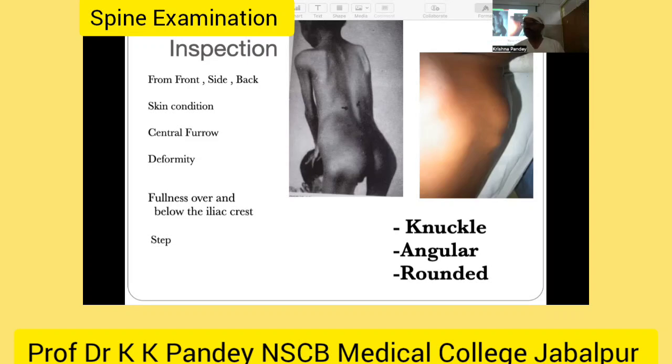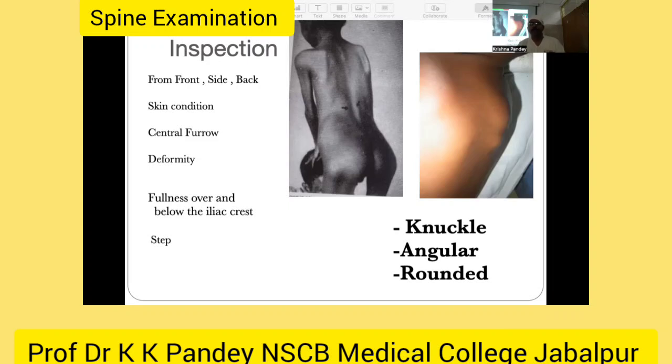That should be an alarm to you that there may be collapse of a vertebra producing the knuckle. But in cases of angular deformity, more than one vertebra is involved, two to three vertebrae, and there is a deformity like an angle, and this is a very typical deformity of Pott's spine. But in cases of multiple vertebra collapse, in cases of Pott's spine also, in osteoporotic fractures, and in Scheuermann's disease, there is a rounded or gibbous pattern of deformity you may see.